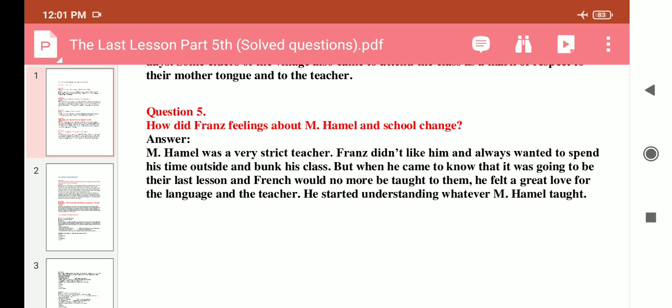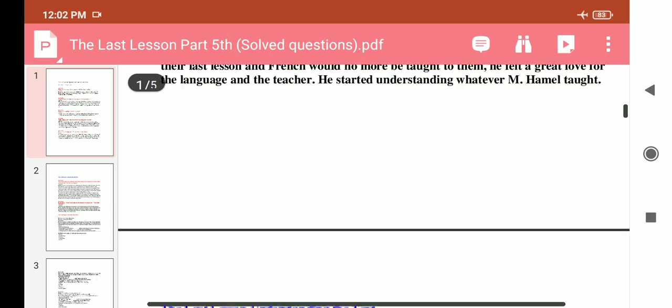Answer: Mr. Hamel was a very strict teacher. Franz did not like him and always wanted to spend his time outside and bunk his class. But when he came to know that it was going to be their last lesson and French would no more be taught to them, he felt a great love for the language and the teacher. He started understanding whatever Mr. Hamel taught.